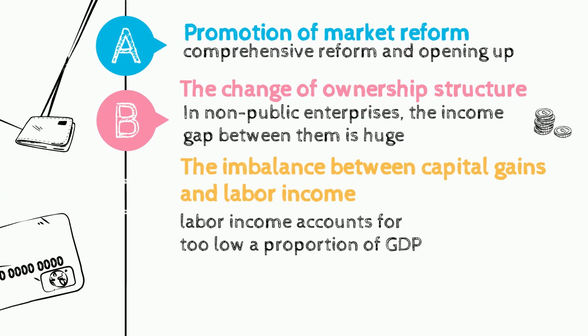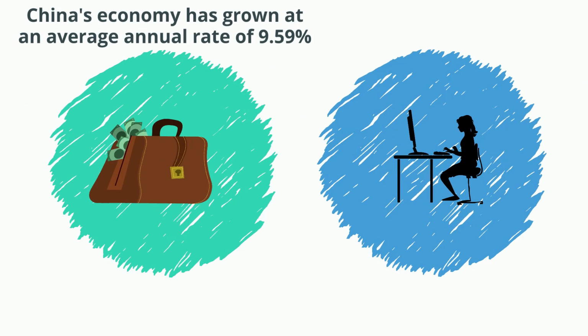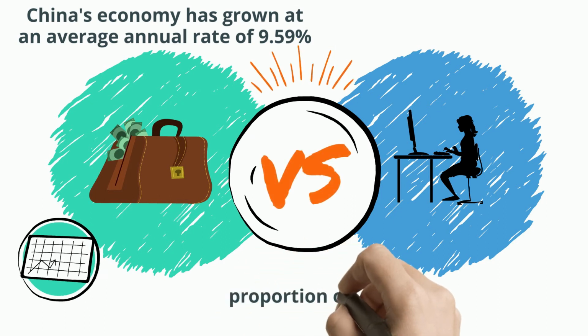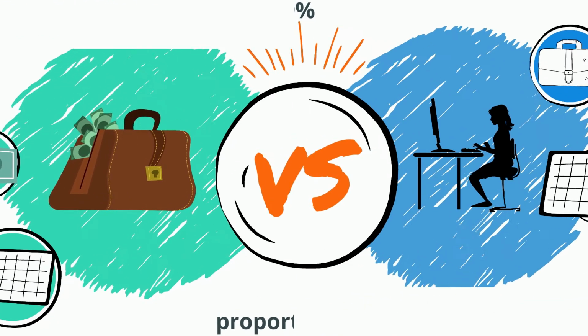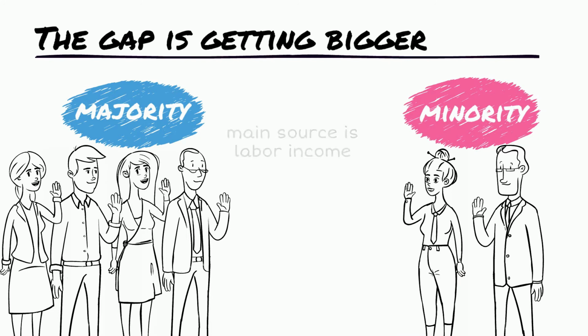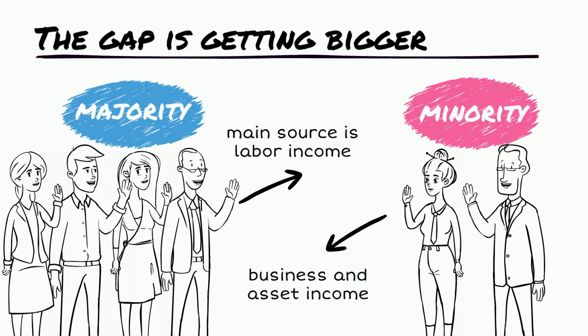Third is the imbalance between capital gains and labor income. The profit income of capital has always been at a relatively high level, while the proportion of total labor remuneration income in GDP has been declining. This directly leads to the gap between the vast majority of people whose main source is labor income and the minority whose main source is business and asset income.